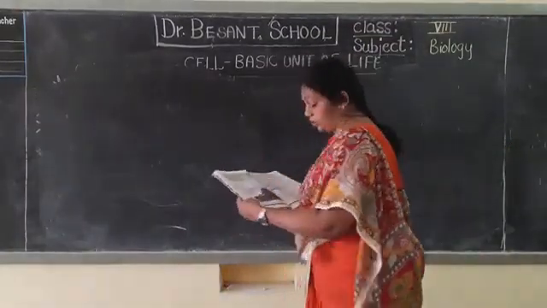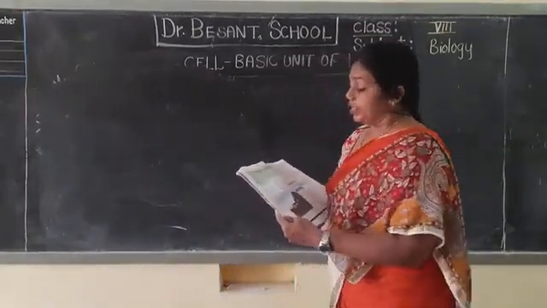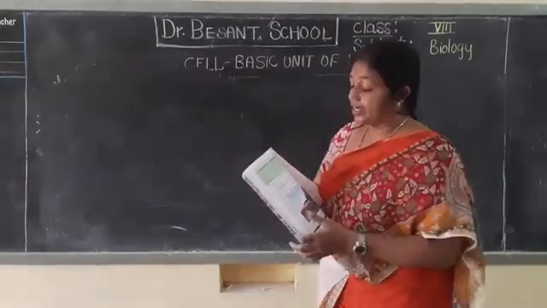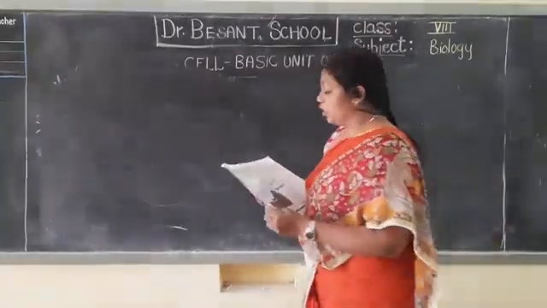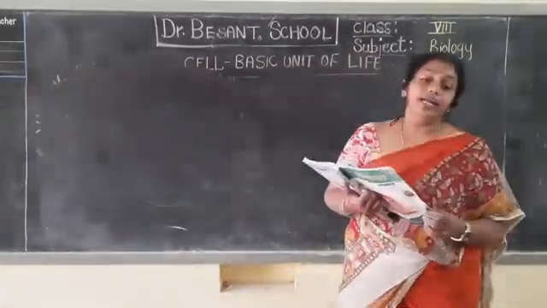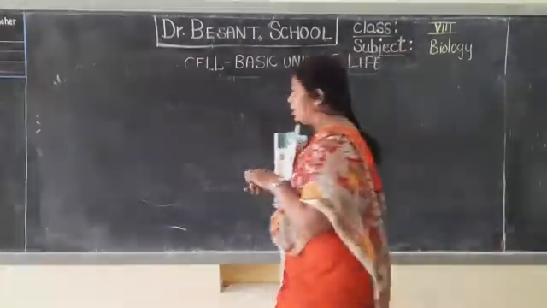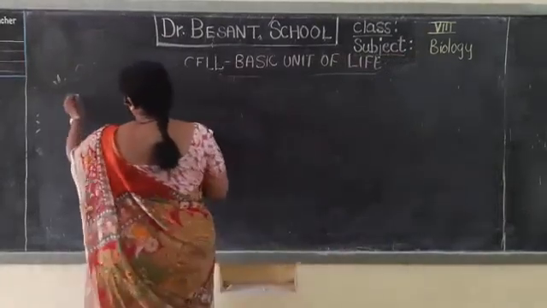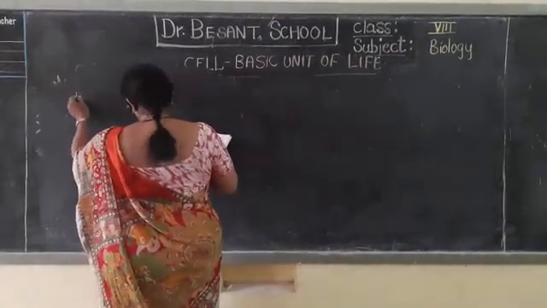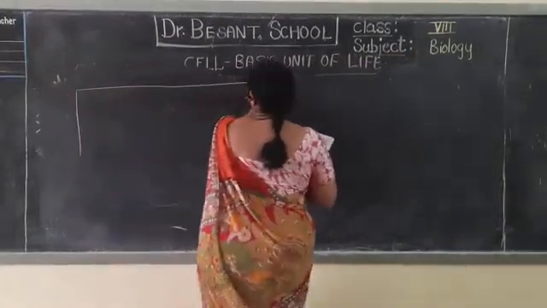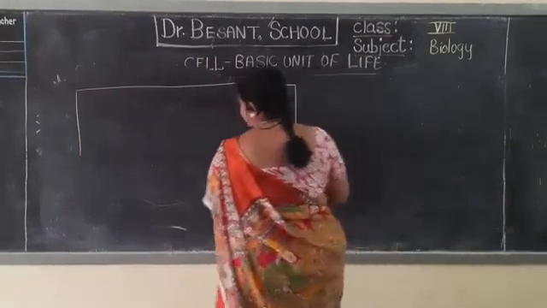See here on page number 22, we have a table. Already I have given the diagrams, so I just want you to make a table of the shapes, as given in the textbook, page number 22. If you don't have it, write like this.